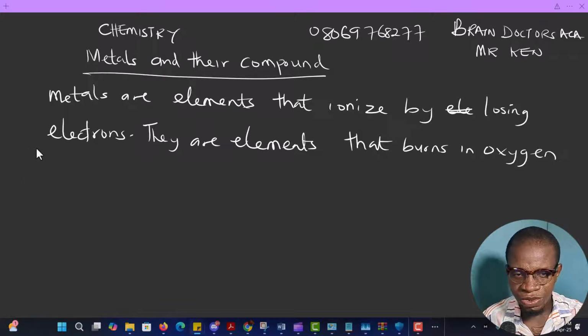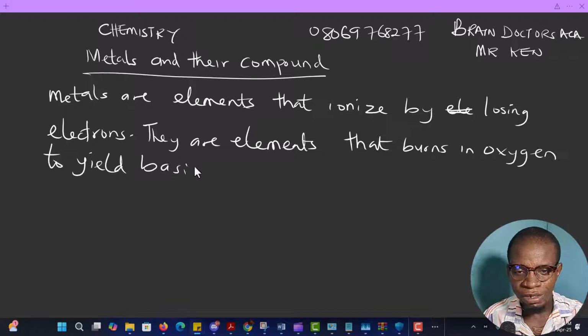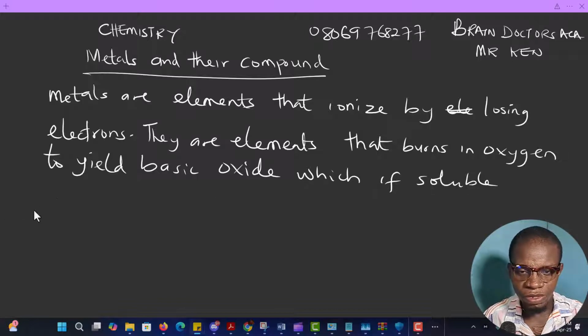Whenever they bond with oxygen, they yield a basic oxide, which, if soluble in water, forms an alkaline.